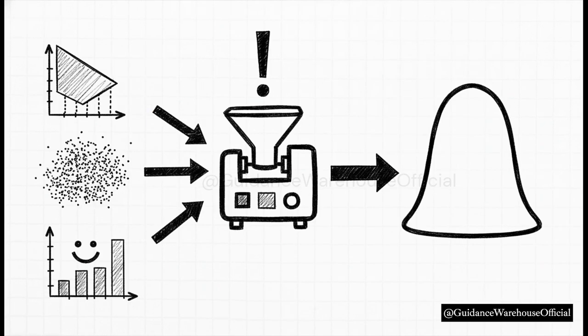Wait, this is important. Pause right here and lock this into your memory because this is literally the most common mistake students make on exams. The original data does not need to be normal. Your starting data can be skewed left, skewed right, completely random, or shaped like a literal smiley face. It does not matter. The Central Limit Theorem guarantees that as long as your sample size is large enough, the averages of those samples will always form a bell curve.